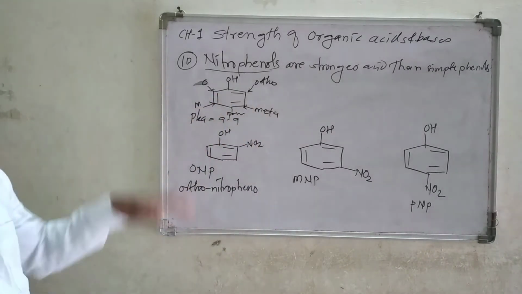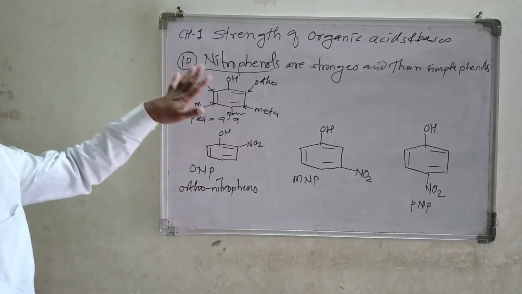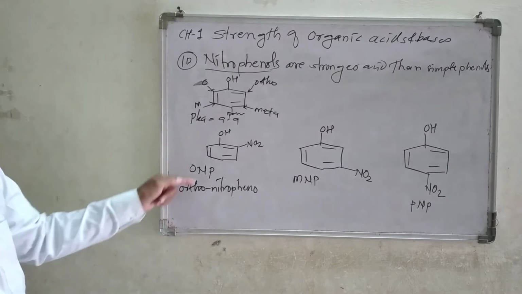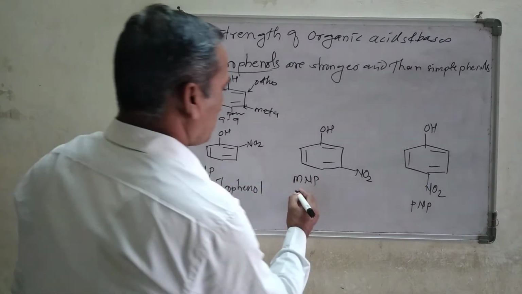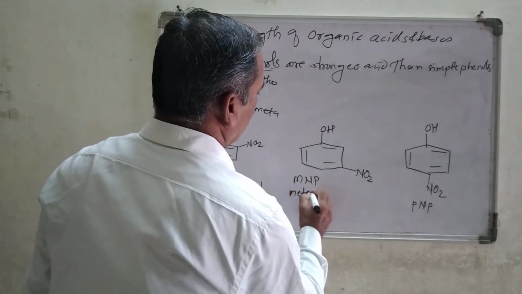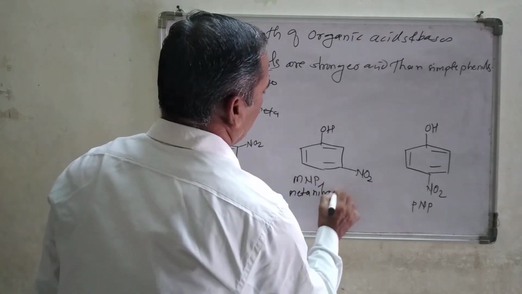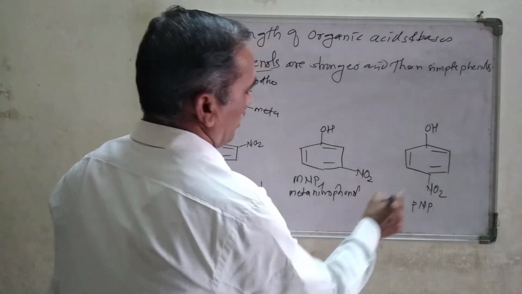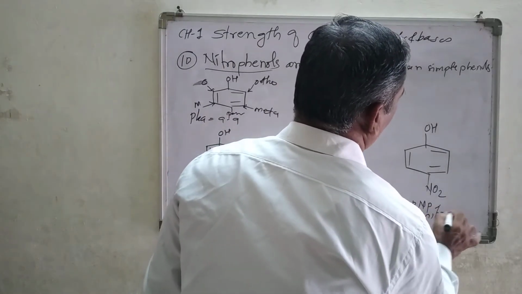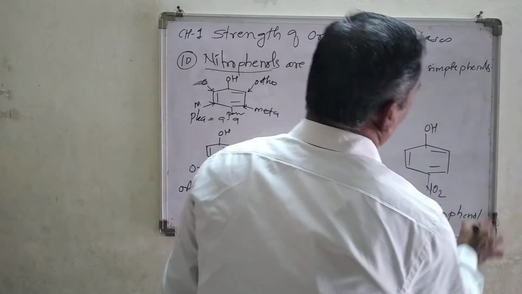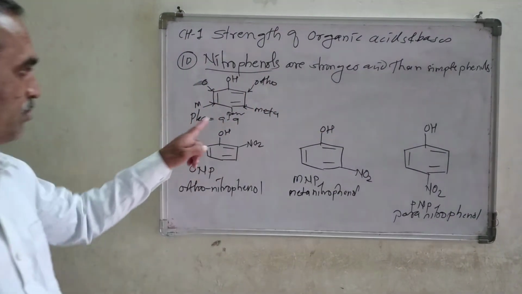These are the positions of substituted phenols. So one is orthonitrophenol, one is metanitrophenol, and the third is paranitrophenol.